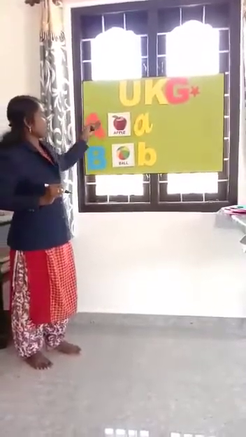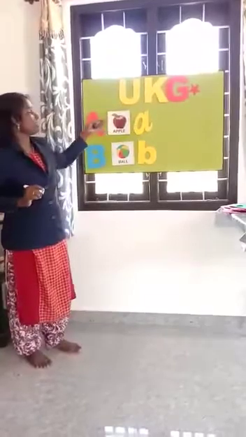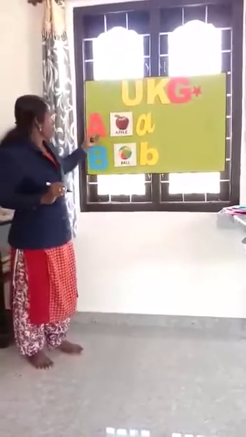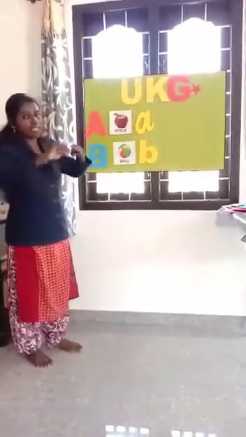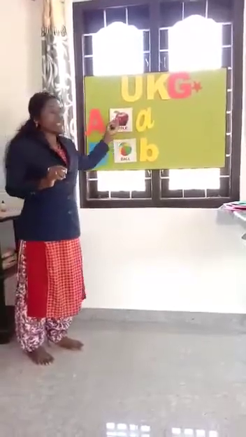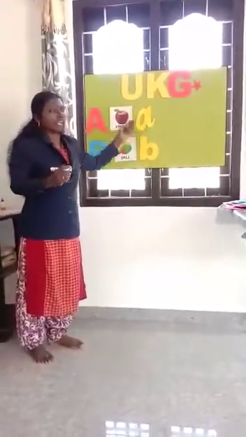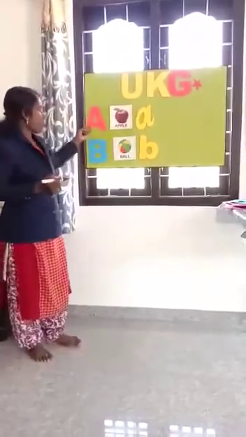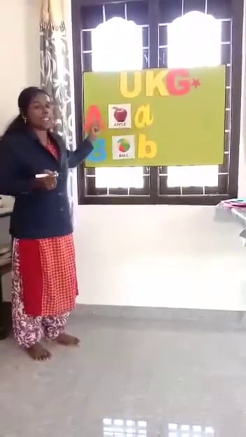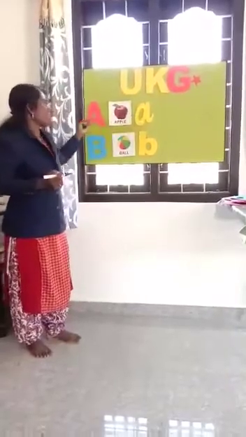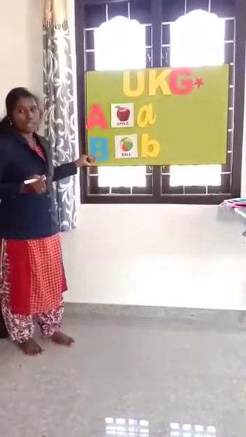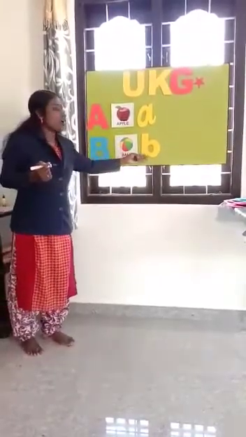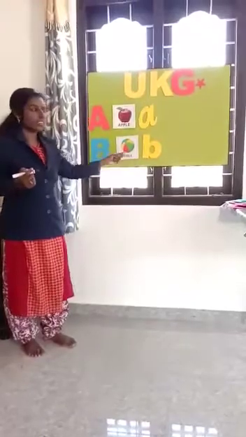Capital A, small a. We can say another way. How can we say? Mama A. Mama means big A or capital A. Then baby A, small a. Clear? Mama A, baby A. Capital letter, small letter. Then Mama B or capital B, baby B or small b. Clear? Then today we go through the next letter, the third letter, C.